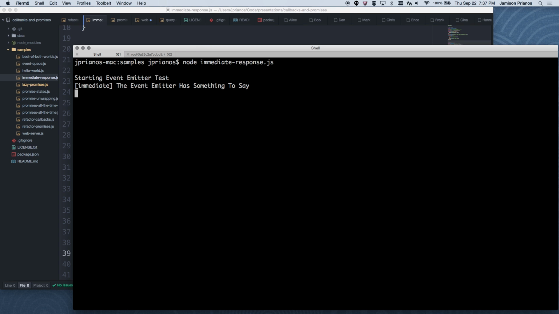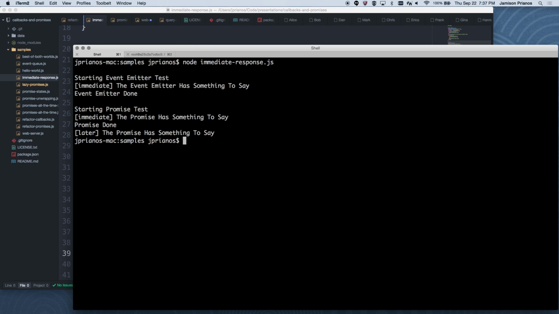you can see here, the event emitter's done after the immediate response. And even though we attached another listener to it later, it never actually got that message because once it's out of the pipe, it's flushed, it's gone. The promise, on the other hand, says something, and the immediate one we attach knows it. A second later, we attach another listener onto that promise, another then function, and because it's already resolved, it immediately calls the then function and tells us the promise has something to say. So we can attach as many then functions as we want to a promise at any point in our execution, and that promise always has our value for us.